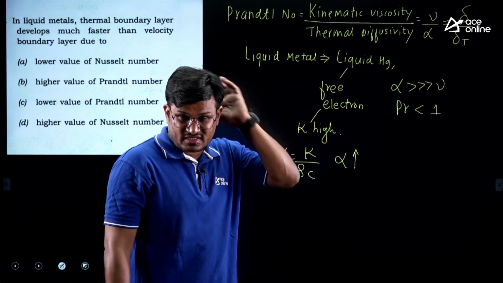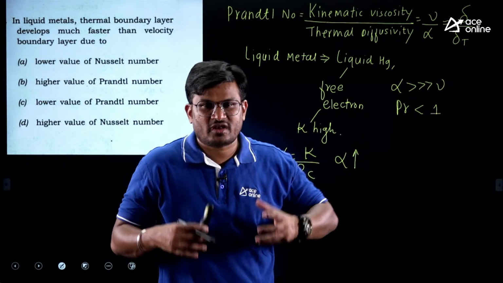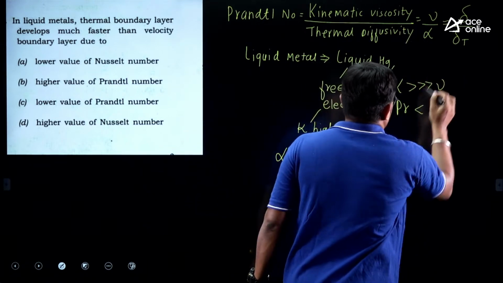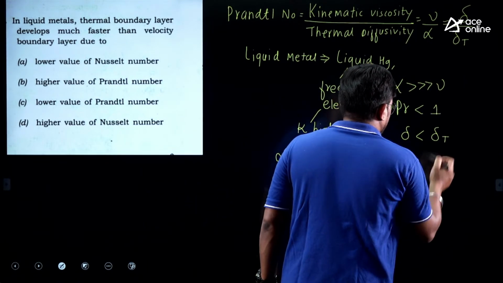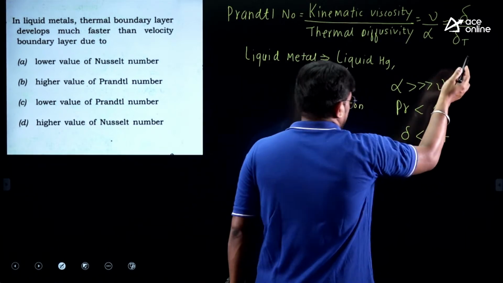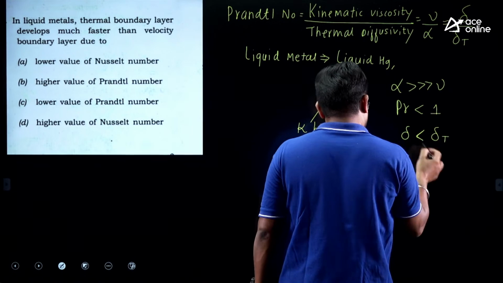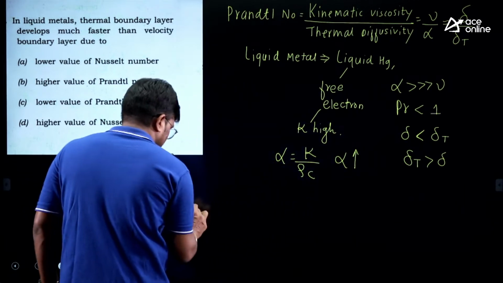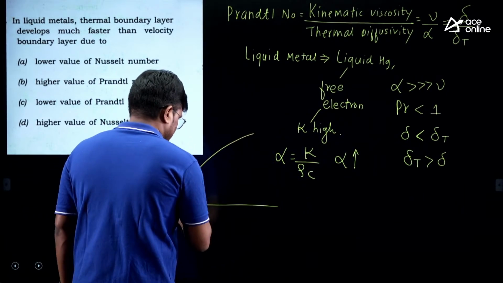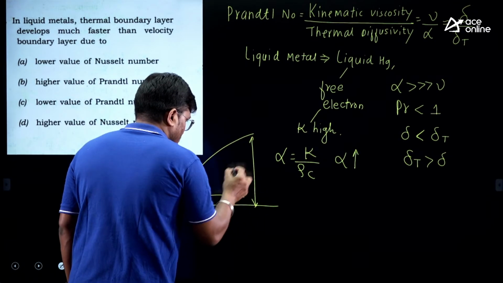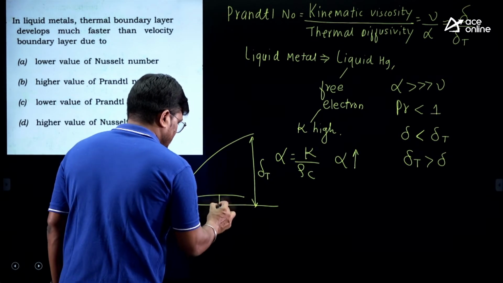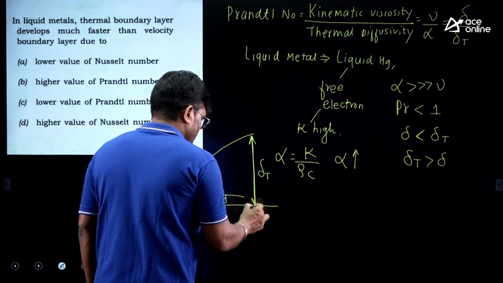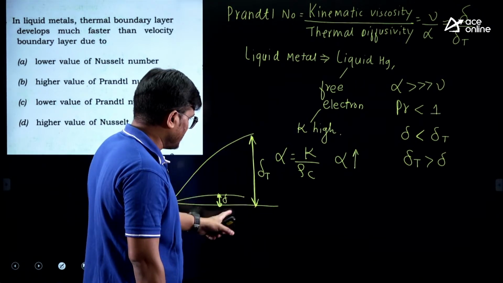Prandtl number is less than 1 because this is the fluid where more heat transfer takes place. Heat transfer is faster. If you go with this formula, what you can understand is Prandtl number less than 1, so delta less than del T, or you can say del T greater than delta. Del T greater than delta means, let us say this is the plate, up to this much heat is penetrated, so up to this distance there is del T, and here is a small distance, that is delta only. So this is del T and this is delta.